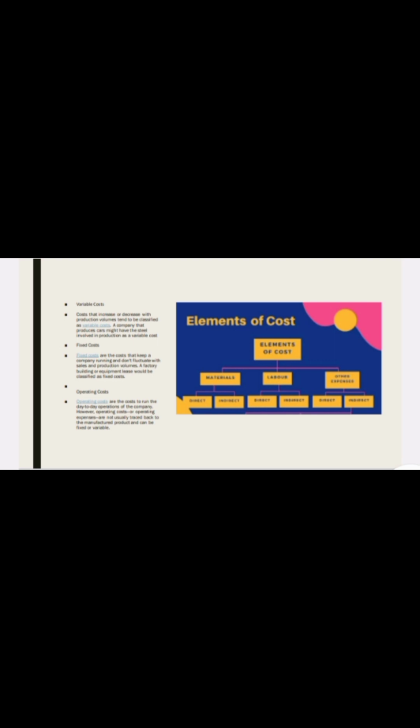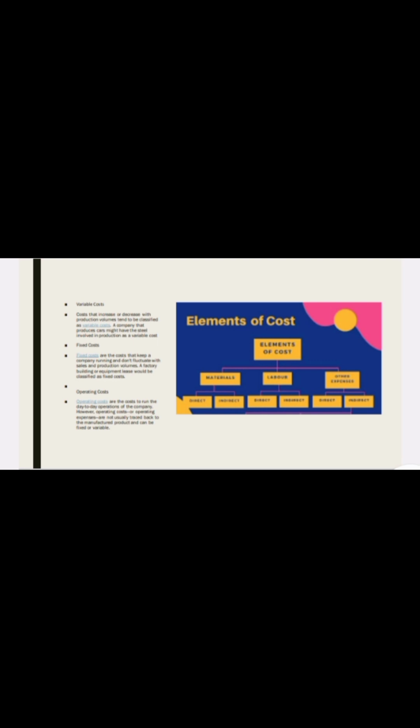Now next is expenses. Expenses are divided into two, direct expenses and indirect expenses. All expenses other than direct material cost or direct wages are known as direct expenses. It is also called prime cost. Indirect expenses are those other than indirect material and indirect labor that are not directly charged to production. Next one is factory overheads. The factory overheads are also called manufacturing overheads. It includes indirect material, indirect wages and indirect expenses.